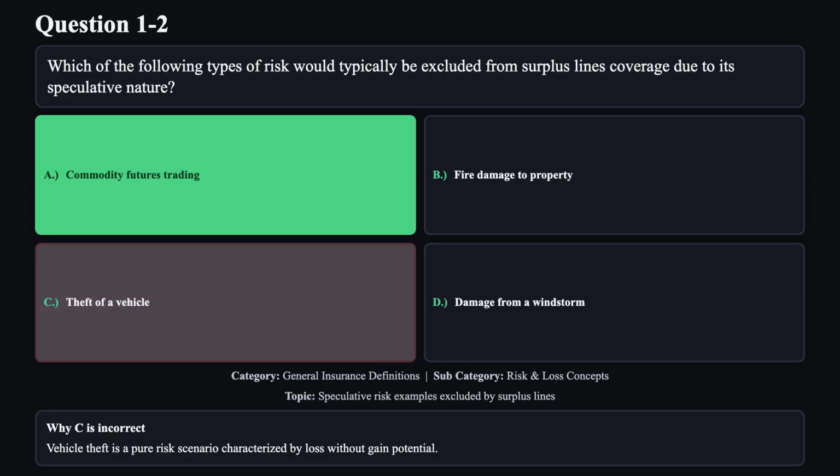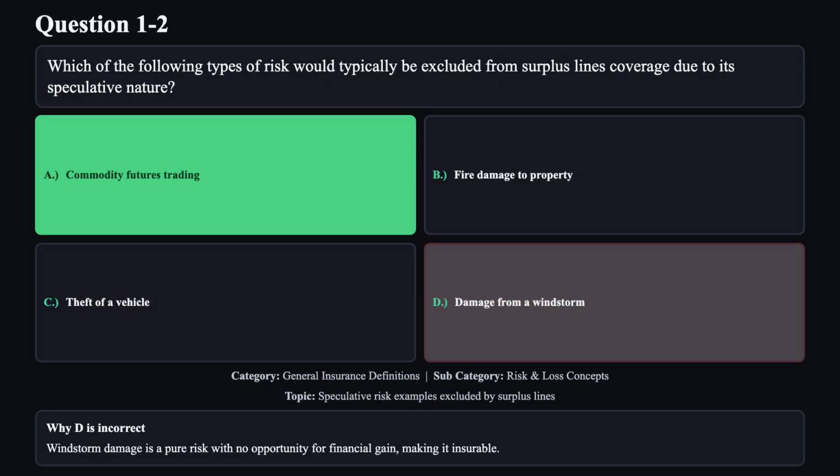Reason C is not correct. Vehicle theft is a pure risk scenario characterized by loss without gain potential. Reason D is not correct. Windstorm damage is a pure risk with no opportunity for financial gain, making it insurable.